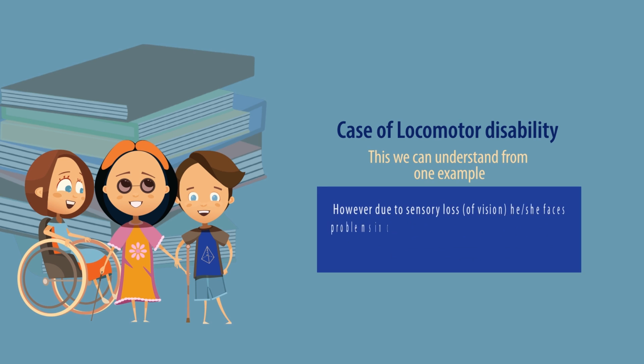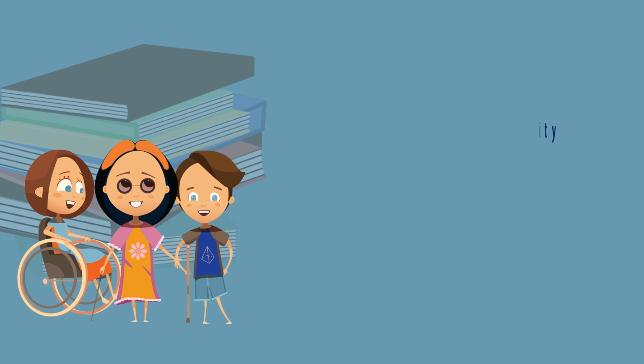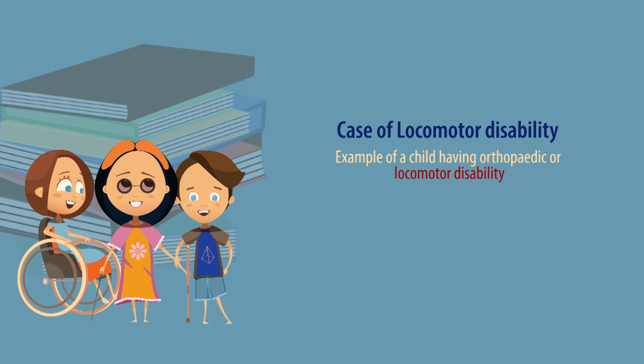However, due to sensory loss, that is loss of vision, he or she faces problems in communication and hence restrictions in coming up to their full potentials. We can take the example of a child having orthopedic or locomotor disability too.